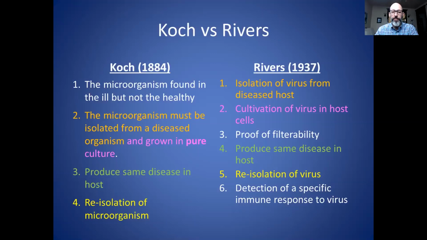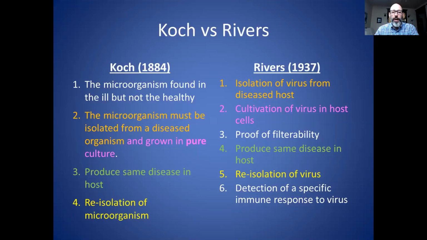Now, there's the third criterion of Rivers, which is not in Koch's postulates, which is proof of filterability. This is important because the virus particles are very, very tiny, on the nanometer scale, which is a billionth of a meter. If they have a filter with very, very small pores, much smaller than the masks people are wearing, only the particles that are considered to be a virus can pass through, and all of the other cells, like the host cells or any bacteria or fungal cells that are in the mix, will get filtered out. So this is a way to purify the viral particle.